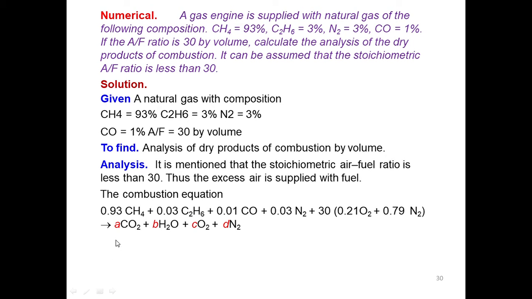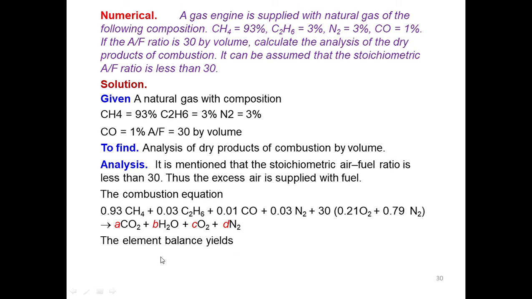Okay, now these A, B, C, D values we have to find out by balancing the equation. So you have to balance the equation and find the values of A, B, C, D. You can consider the carbon, hydrogen, oxygen and nitrogen balances to find these A, B, C, D values. So let us find it out.